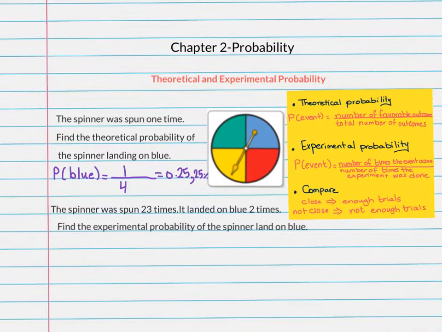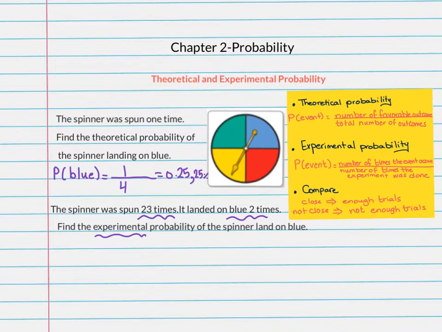In the second part of the question, we have spun the spinner 23 times and it landed out of the 23 times 2 times on blue. They want us to find the experimental probability. Remember, experimental probability, this means we have done an experiment, we did many trials. Here we did 23 trials.